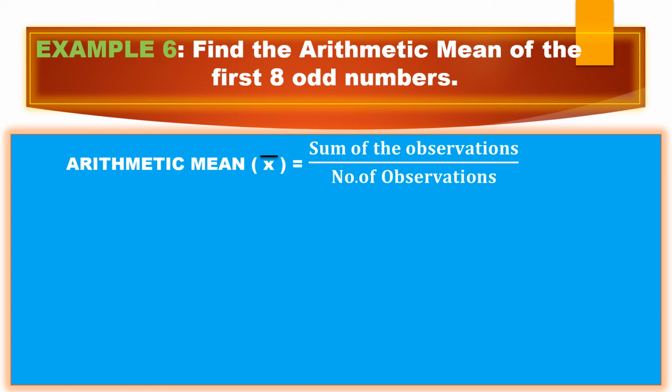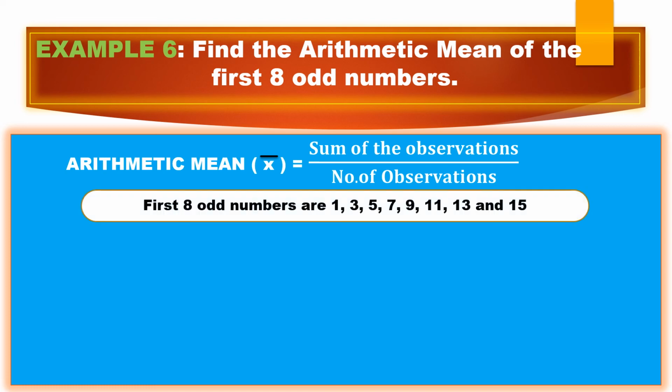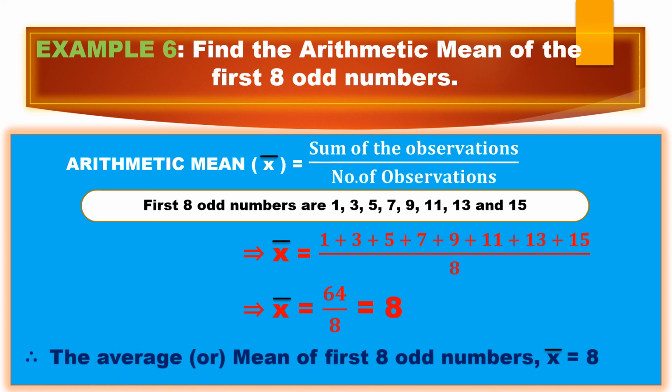Then here we'll take the first 8 odd numbers as 1, 3, 5, 7, 9, 11, 13 and 15. We know all these are odd numbers because they are not divisible by 2. Now add all of them and divide by 8. If you add them, you'll get 64, and 64 by 8 is 8. So this is the arithmetic mean of first 8 odd numbers. It is 8. Let us go to the next one.